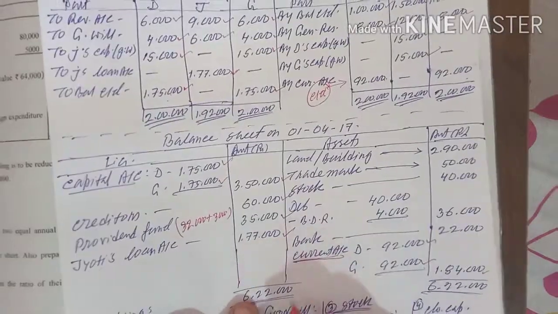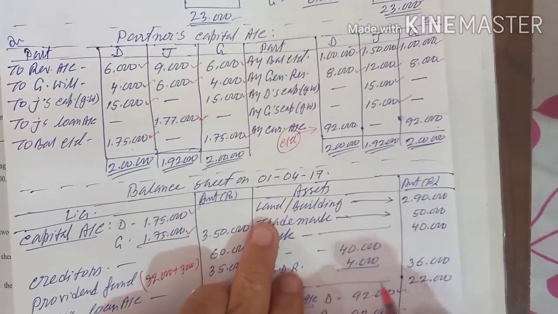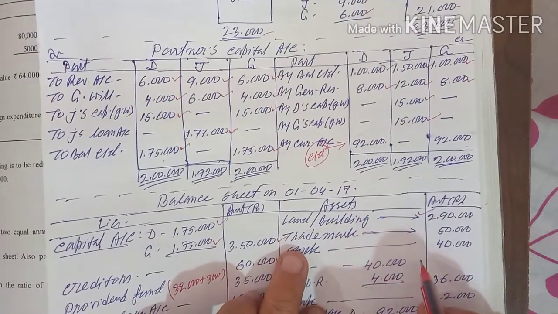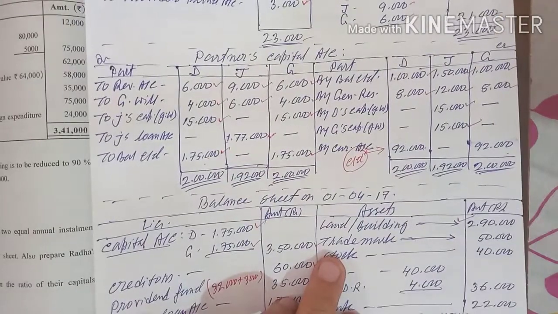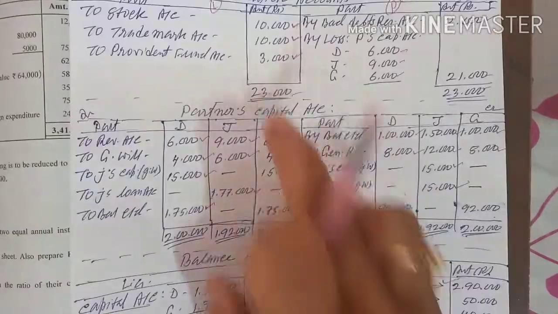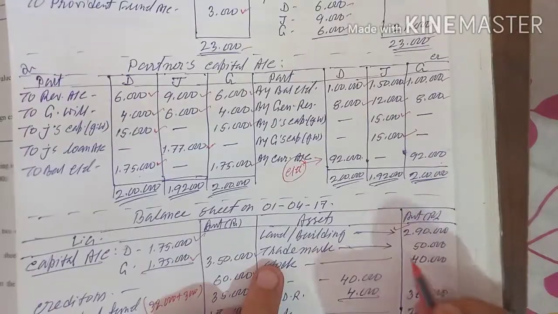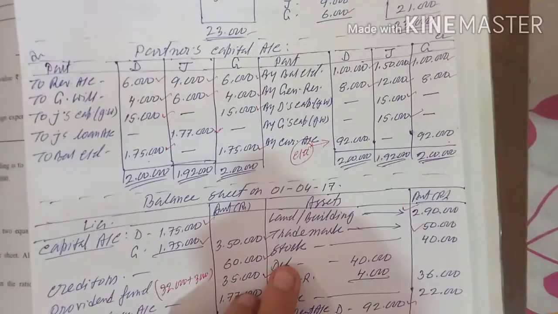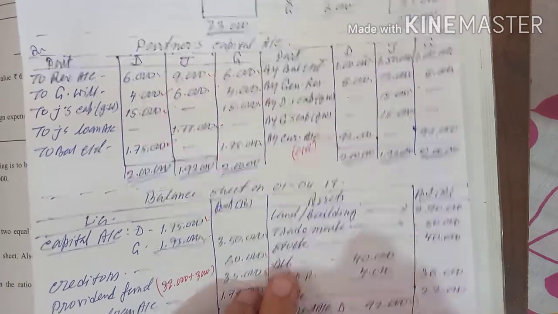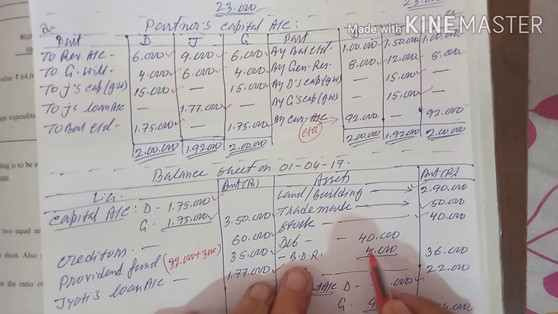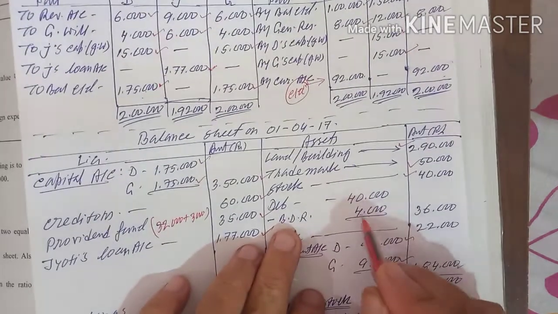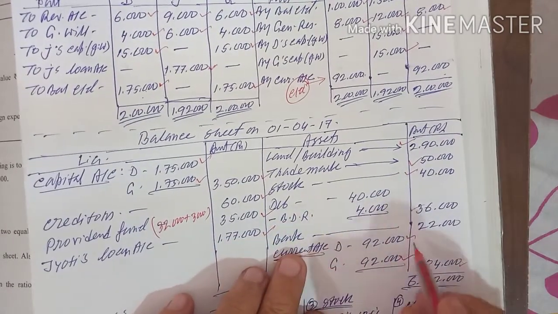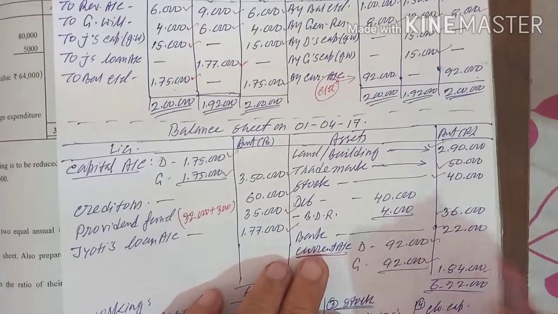So this side is over, and now on this side, land and building 2,90,000, there is no change at all. Trademark changed, because the old was 60, now 10,000 is reduced, so it is 50. Stock changed, 10,000 is reduced, 50 minus 10 is equal to 40. Debtors changed, previously it was 40 minus 6, now it is 40 minus 4 is equal to 36. Bank, I think there is no change in the bank balance.